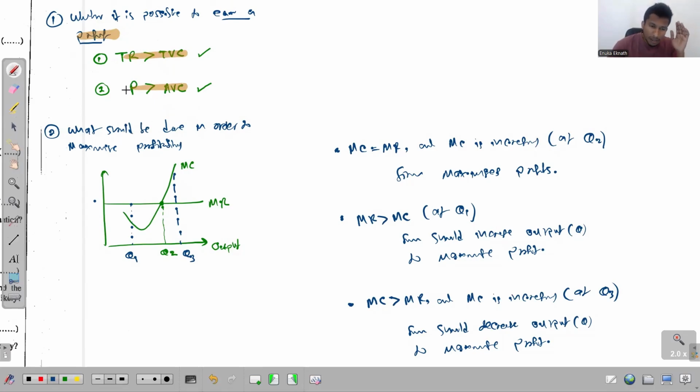After that, if it's possible to earn a profit, you can then check what they should do in order to maximize that profitability. So if their current level of output is below the optimum level, they can increase the output in order to maximize the profitability. If the current output is at Q3, if they decrease their output, they can again maximize the profitability.